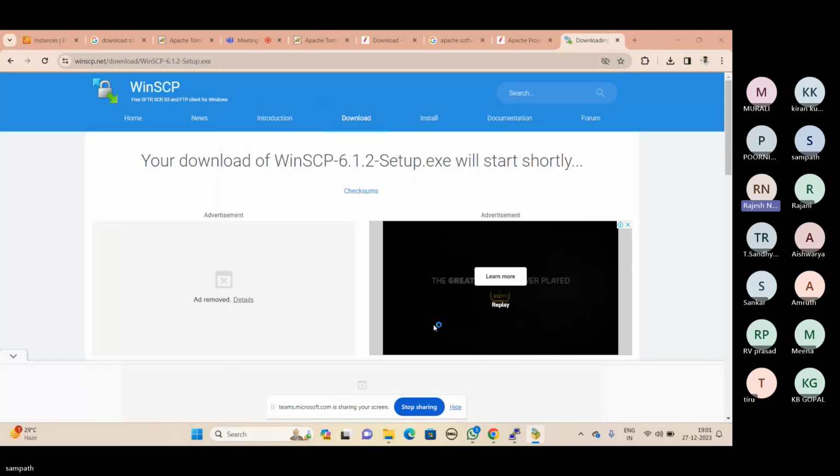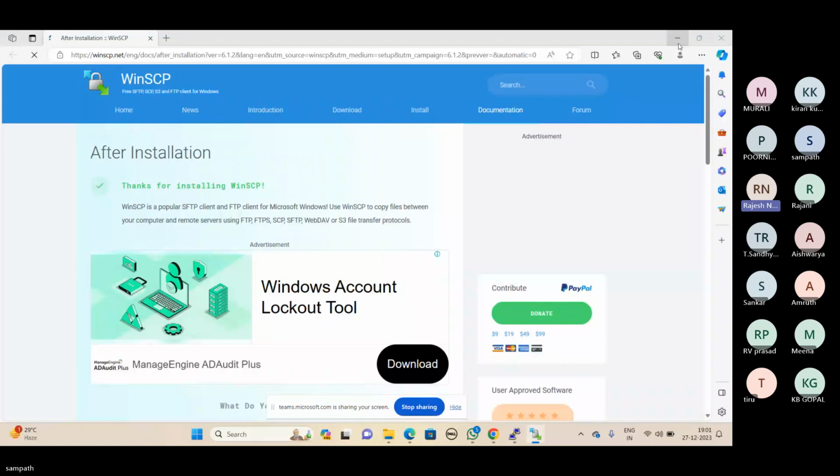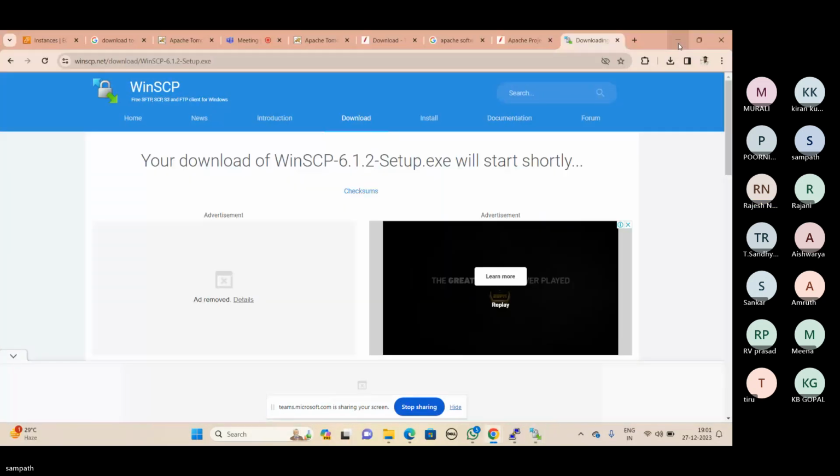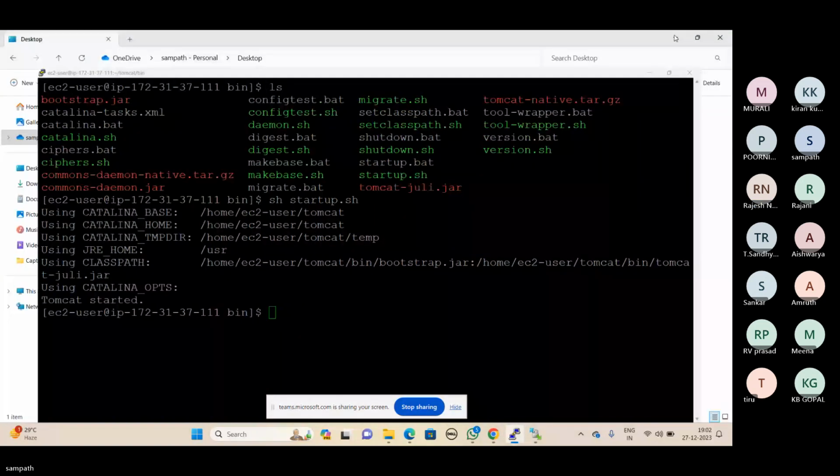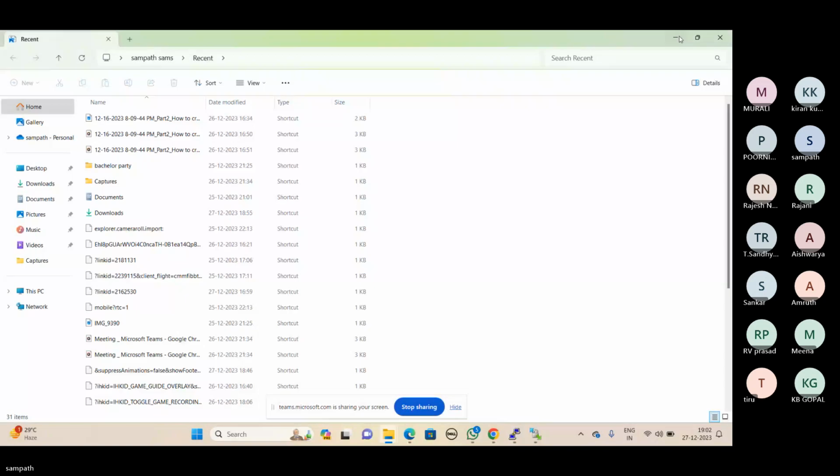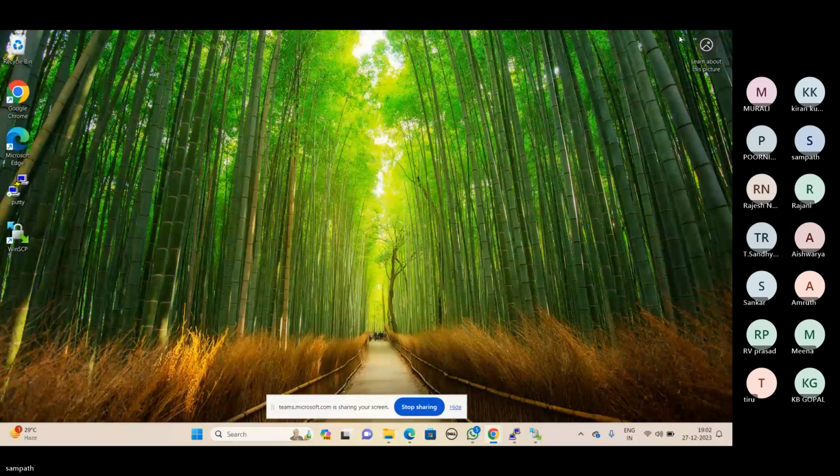After that, the WinSCP page will get loaded on your screen. Please minimize all the browsers completely. Now can you please open the WinSCP which is already open at the bottom of your screen.